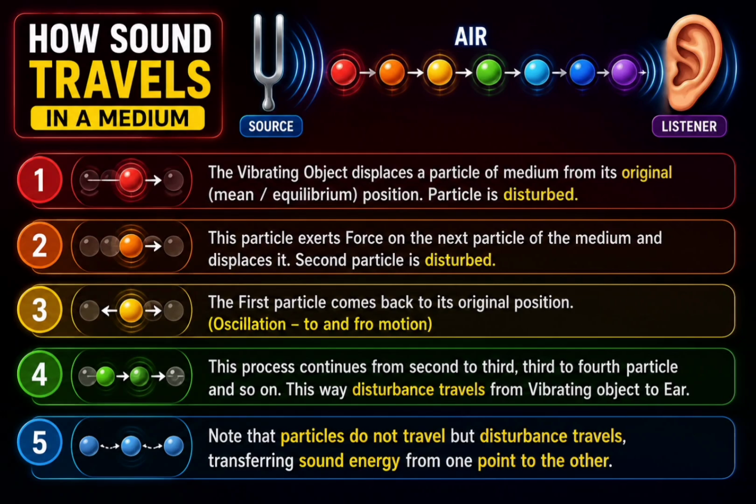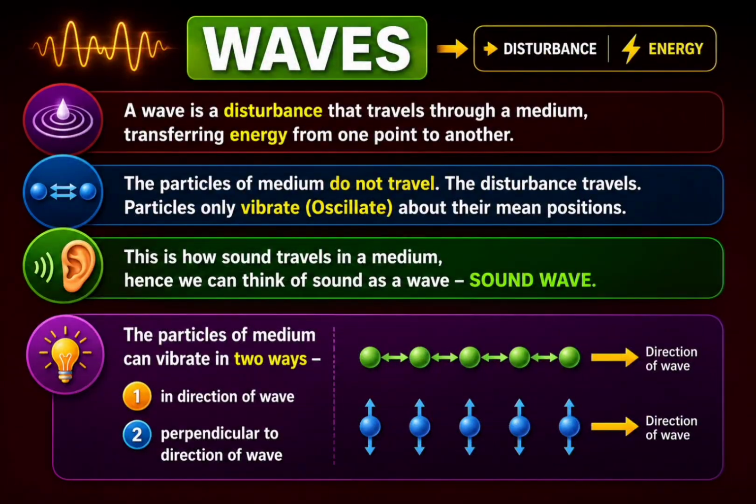This disturbance carries energy from one place to another. Therefore, sound travels through the transfer of disturbance and energy. Since sound travels as a disturbance carrying energy, we call it a wave. A wave is a disturbance that transfers energy from one point to another. An important thing to remember is that the particles of the medium do not move along with the wave. They only vibrate about their mean position. Because sound travels in the form of waves, it is called a sound wave.